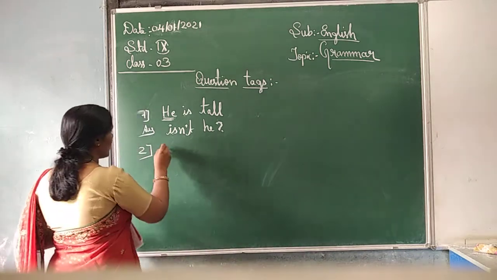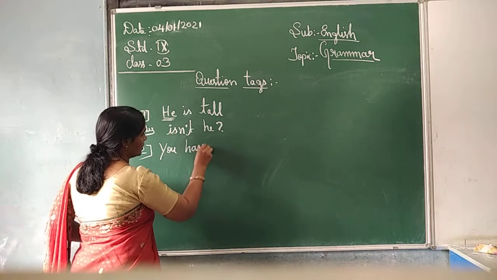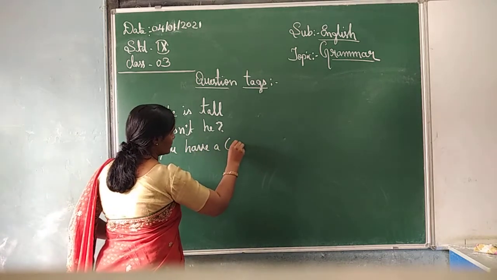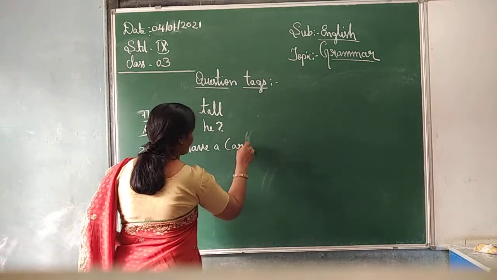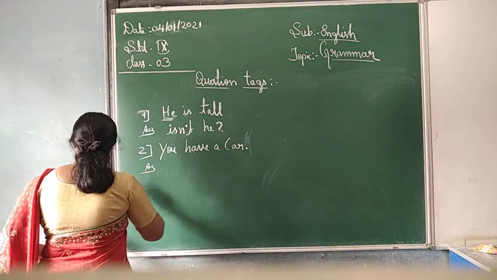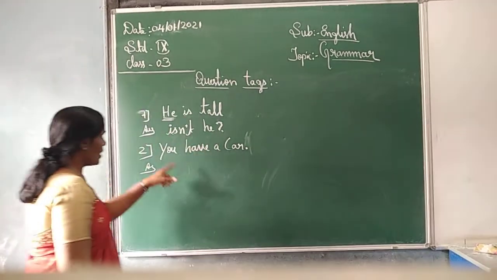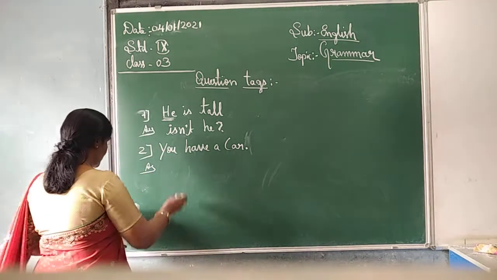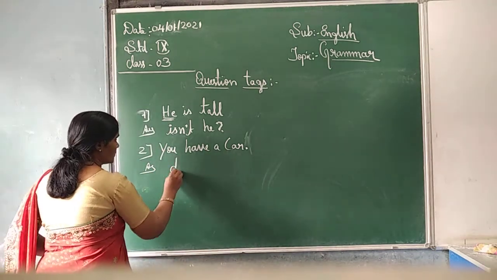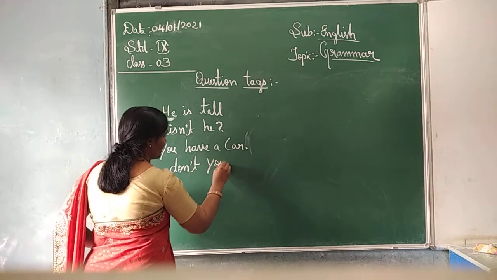You have a car. How are you going to write it again? Don't you?